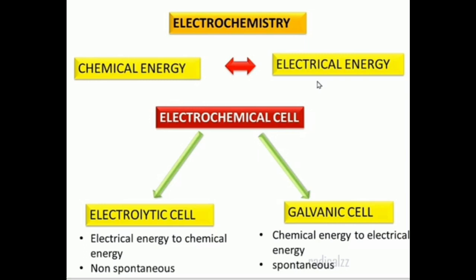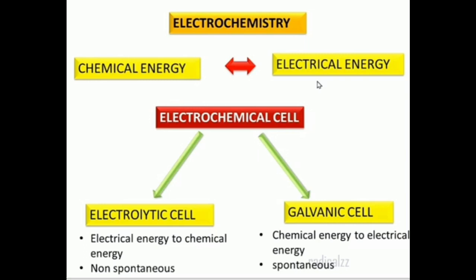Electrochemical cells are of two types, electrolytic cells and galvanic cells. First one, electrolytic cells. Cells which convert electrical energy to chemical energy are known as electrolytic cells. This conversion is a non-spontaneous process. The second one is galvanic cells. The cells or devices which convert chemical energy to electrical energy are known as galvanic cells. This conversion is a spontaneous process.